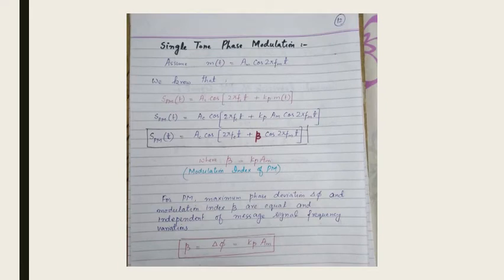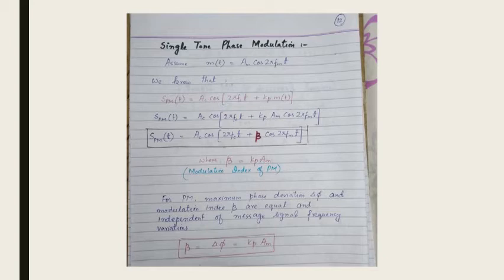So now we can find the expression for single tone phase modulation. We can assume m of t is equal to Am cos 2 pi fm t. Now we know that sPM, the phase modulated signal, is Ac cos 2 pi fct plus kp into m of t. So we can write Am cos 2 pi fm t instead of m of t, and the term kp into Am can be replaced with beta, which is again the modulation index of phase modulation.